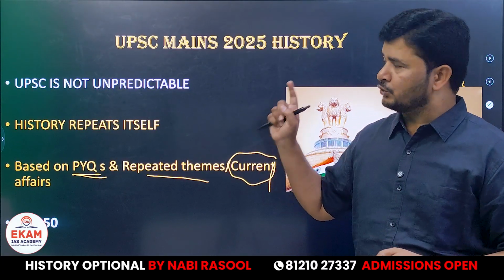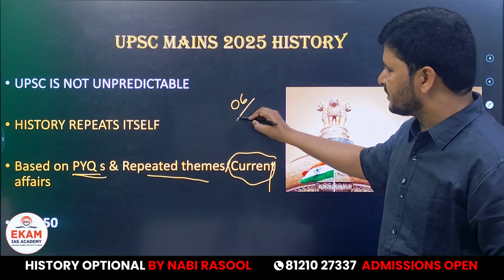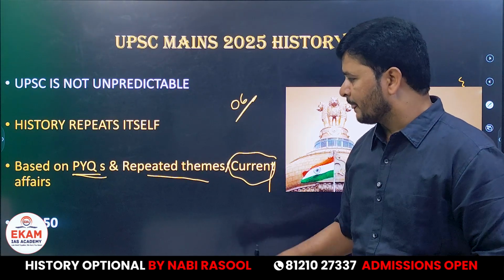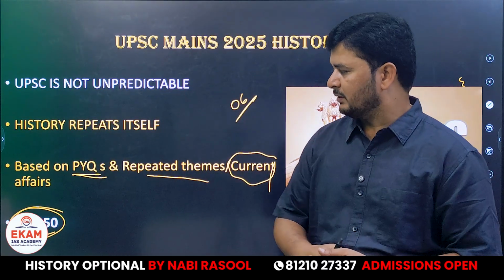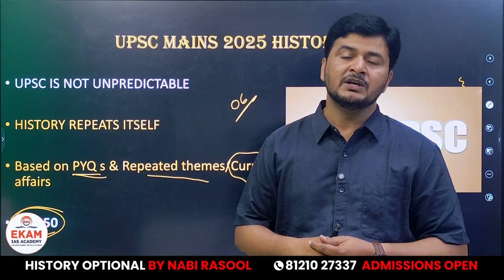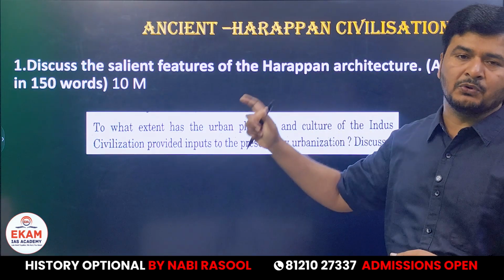So this time, in UPSC Mains 2025, we found 6 questions from history. Out of 250 marks, history carried a whopping 75 marks. So let us understand how the questions were asked and what areas were focused on.